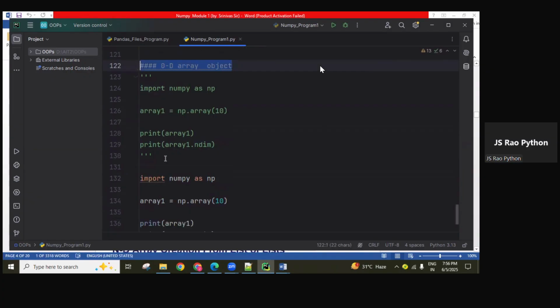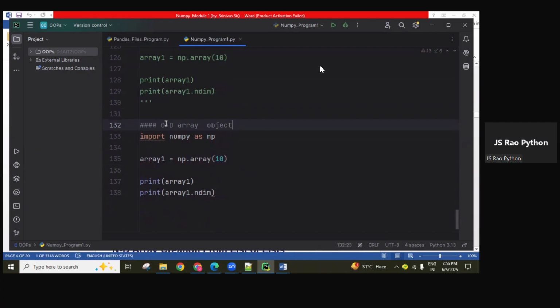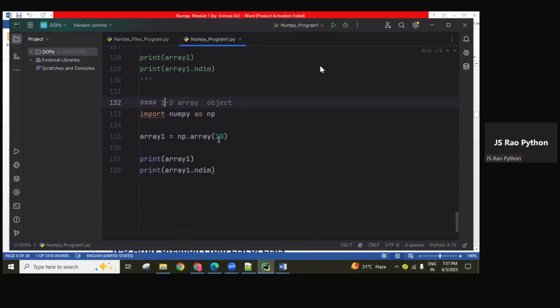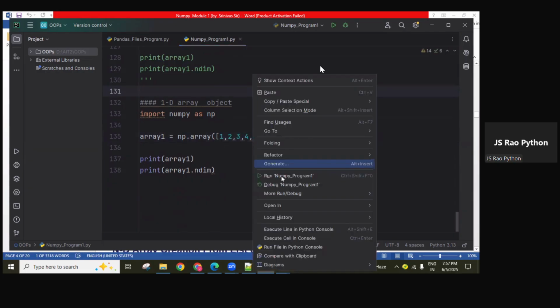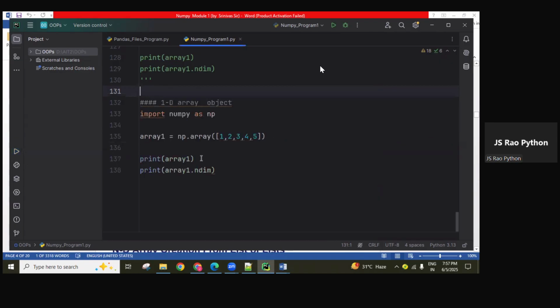Next, creating a one-dimension array object. One-dimension array means here, in the form of a list, we are writing 1, 2, 3, 4, whatever you want. Okay, now check it here. So this is called a one-dimension array, an array of elements. So this is a one-dimensional array.